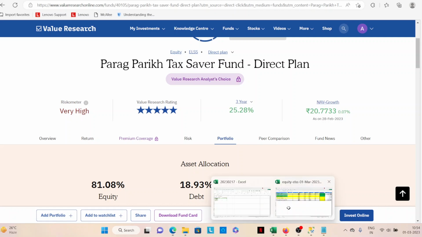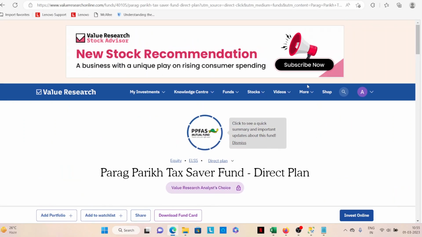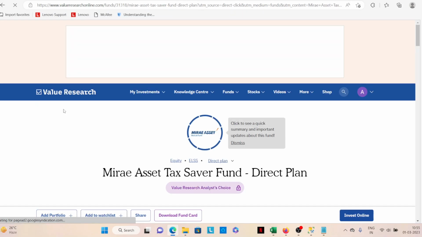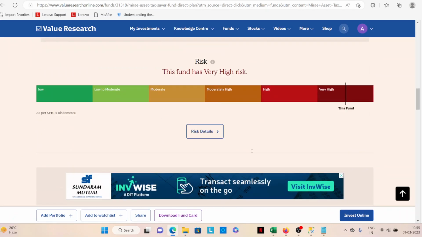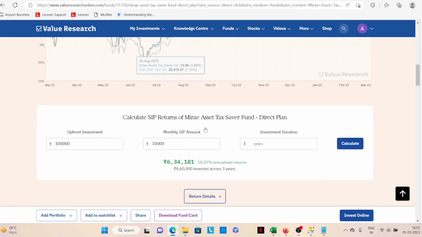Of course, similarly, we can go to any other fund, Mirae Asset maybe. Let's see what happens. That topped at least in some way, but let's see what happened. Mirae Asset. Is this too much different? For returns, you can always toggle between 5 years and compute the return.